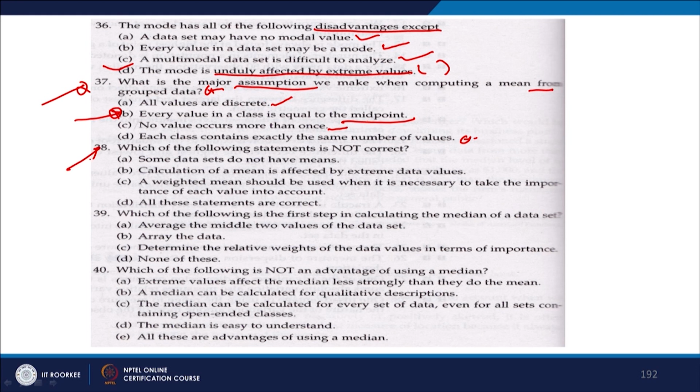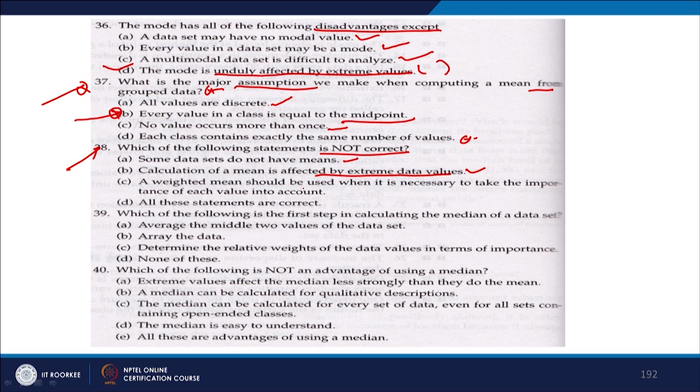Let us look at this question. Which of the following statements is not correct? Some data sets do not have means, is it possible? The calculation of the mean is affected by extreme data values, yes, this is correct, isn't it?